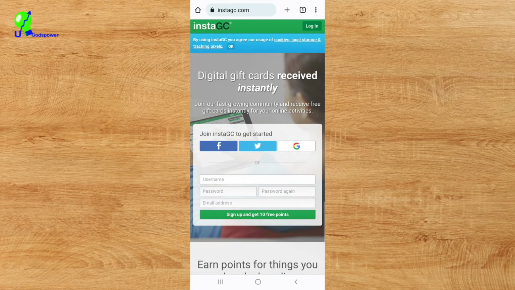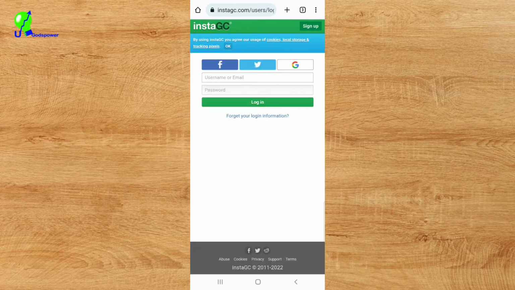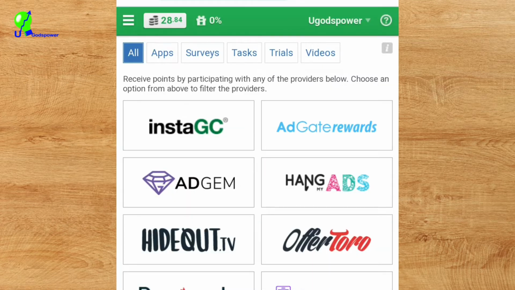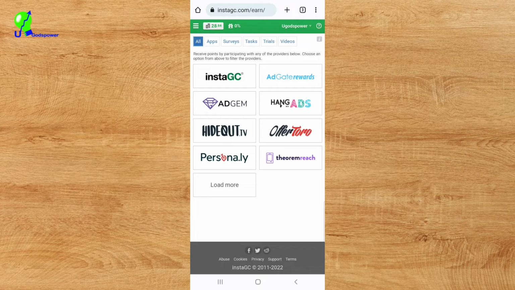And let us go to the dashboard. But before we get into the dashboard, I will log into my own account. I will click on login now. Once I click on login, it brings me here. I will enter my username and my password to log into my own account. As you can see, I have just logged into my own account. Currently I have 21 points and 80. I have 28 points on my account right now, and those are the strategies and websites that you can use to make money from this website, which is called Instagc.